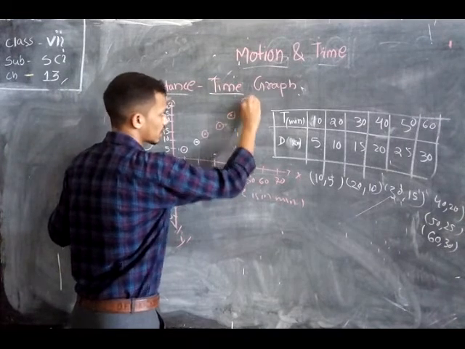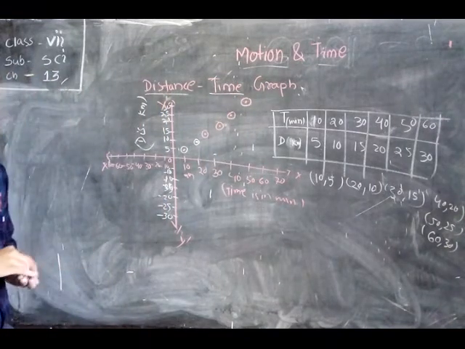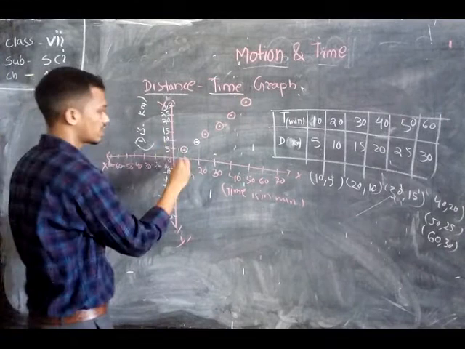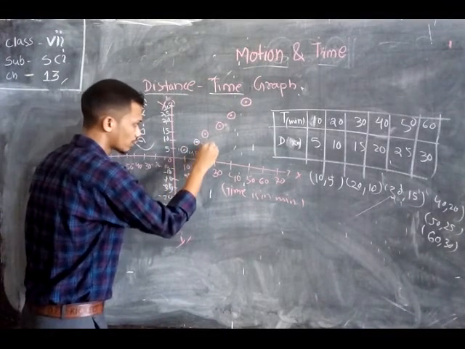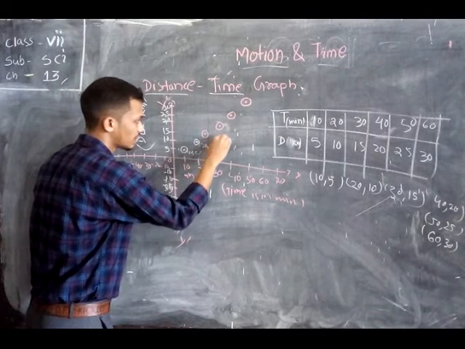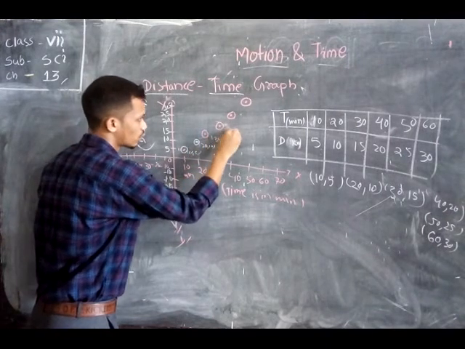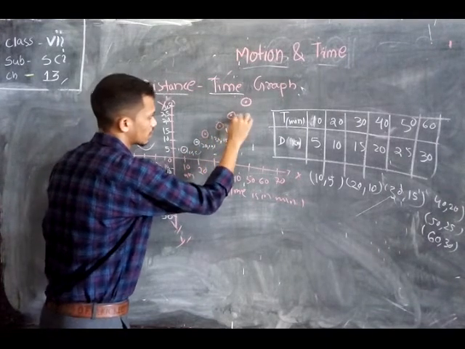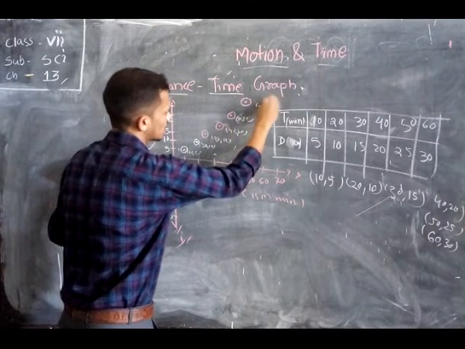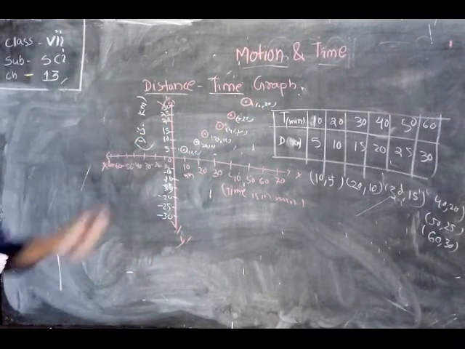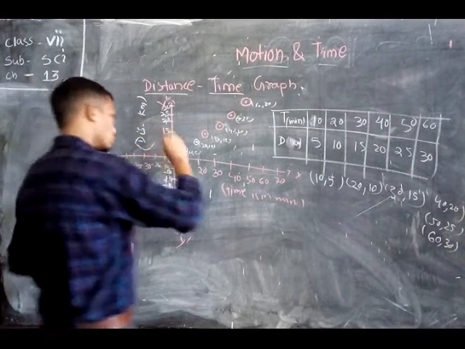Okay. Now it is time to join all the points: 10, 5, 20, 10, 30, 15, 40, 20, 50, 25, and 60, 30. These are all the coordinates of the points. Now we have to join them. Okay.